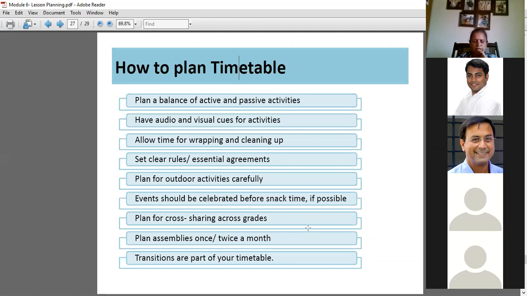Transitions are part of your timetable, so one after the other, how the activities should move on, or from the classroom to outside, if we have to move out, how should we plan the transition? It should not be all of a sudden, such that the teacher cannot manage, or the kids are not prepared, or the material is not ready, or the ground is already occupied by some other class, right? So that overlap can be avoided with the help of a timetable.